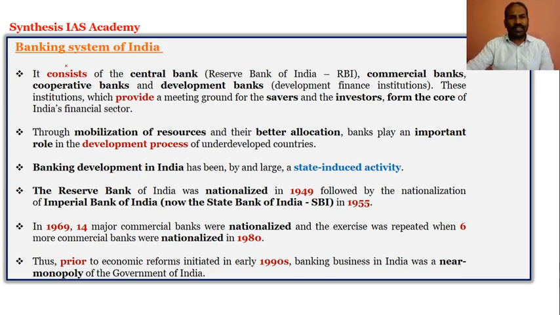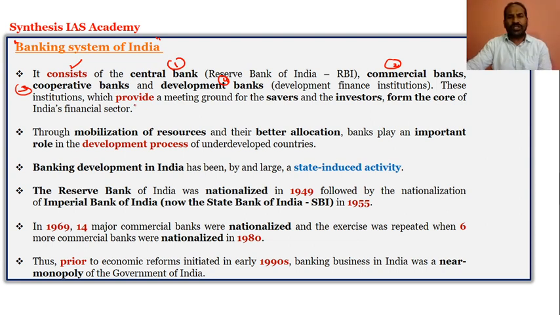The banking system in India consists of the central bank, commercial banks, cooperative banks and development banks.